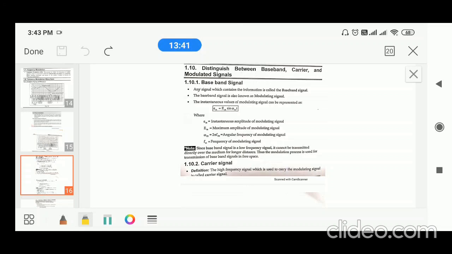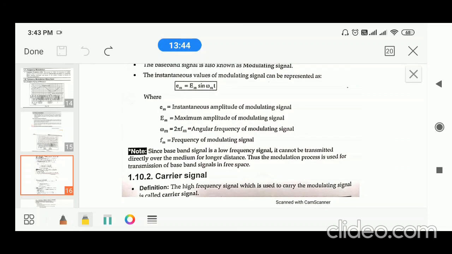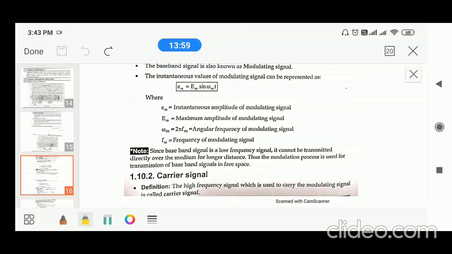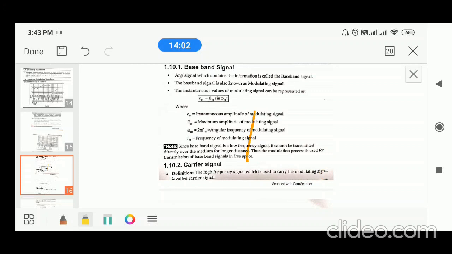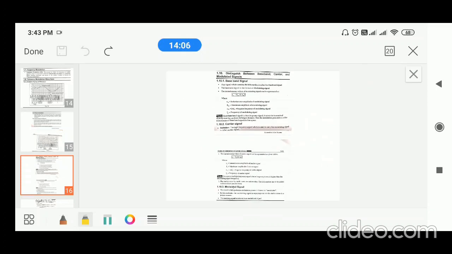Examples of baseband signals are your voice, speech, text, and pictures. These are examples of message signals. Generally, message signals are low frequencies. Similarly, carrier frequencies. A carrier frequency is one which has a very, very high value of frequency.